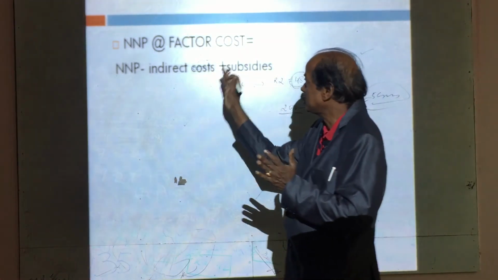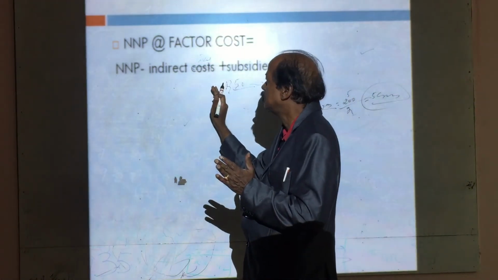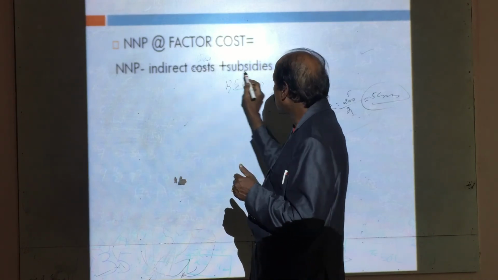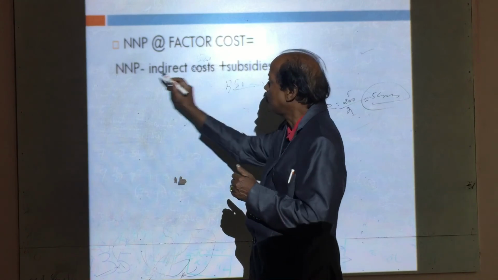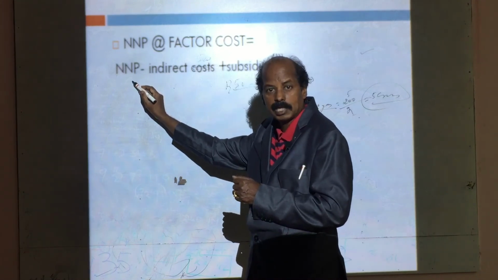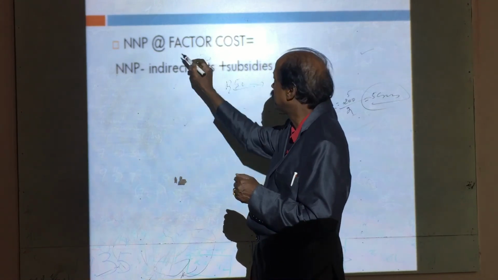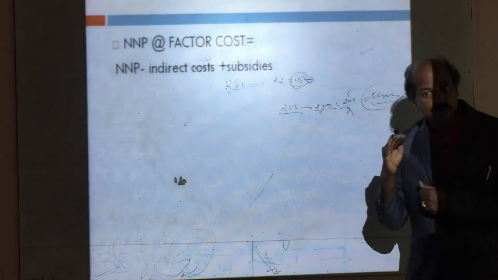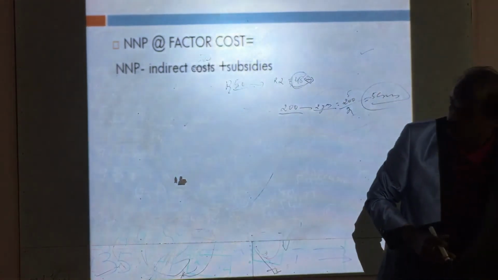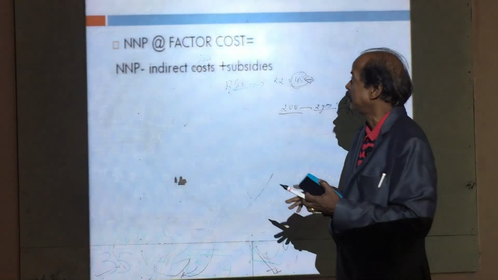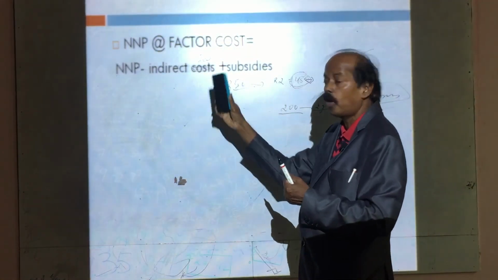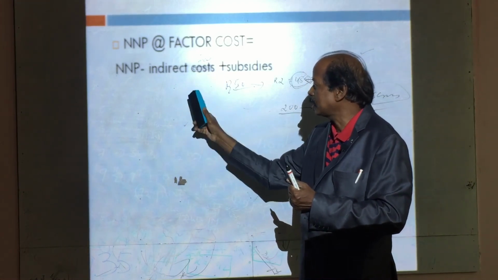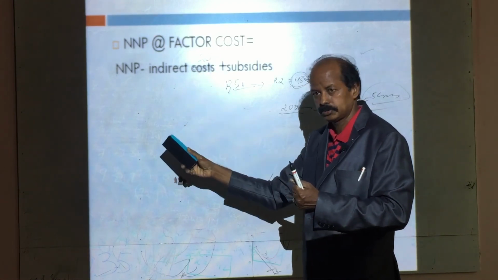So national income at factor cost means if we deduct indirect taxes and include subsidies from national income at market prices, then we will get national income at factor cost. In that way, you have to understand what is national income at factor cost, and what is the difference between national income at market prices and factor cost.